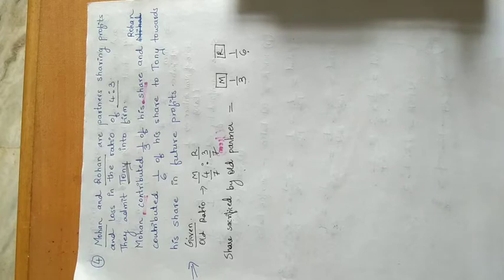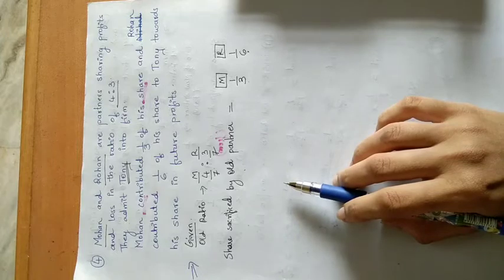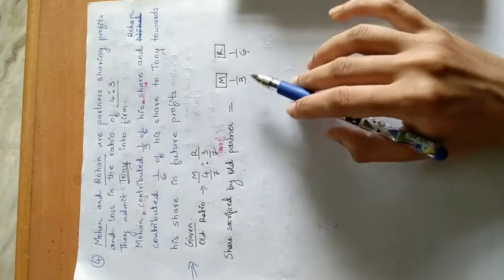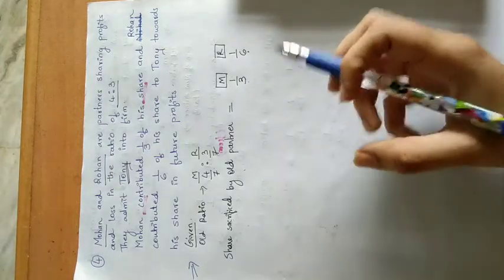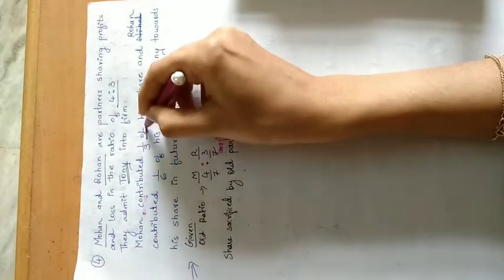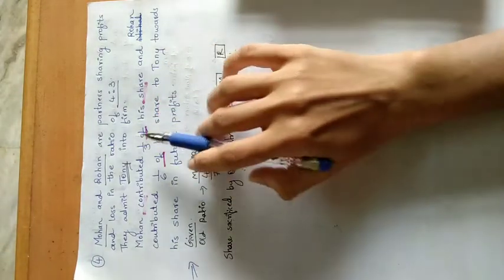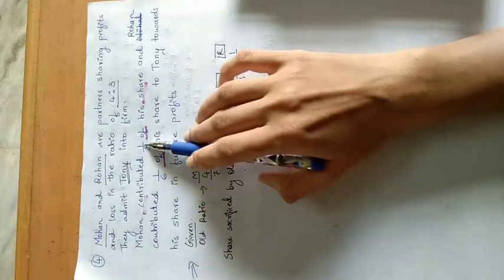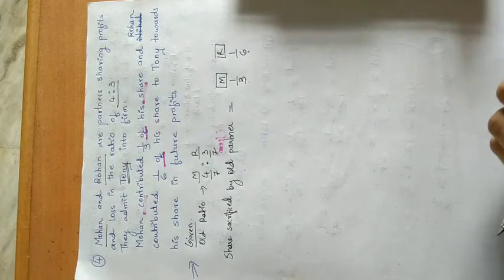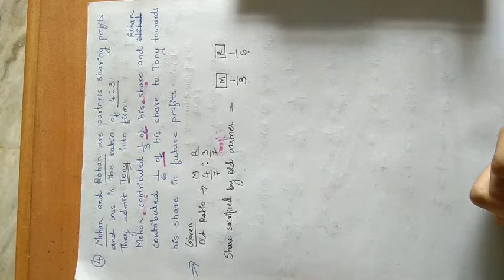Now, in the last case I told you, whenever the share sacrificed by the partner is given in the question, we can directly take that as the sacrifice ratio, but on what basis? Only when the word "from" is given soon after the fraction. But here, instead of "from", they have used the word "of". So whenever this word "of" is given, that is not the sacrifice ratio. You have to use a formula and calculate the sacrifice ratio first, and then you can calculate the new profit sharing ratio.